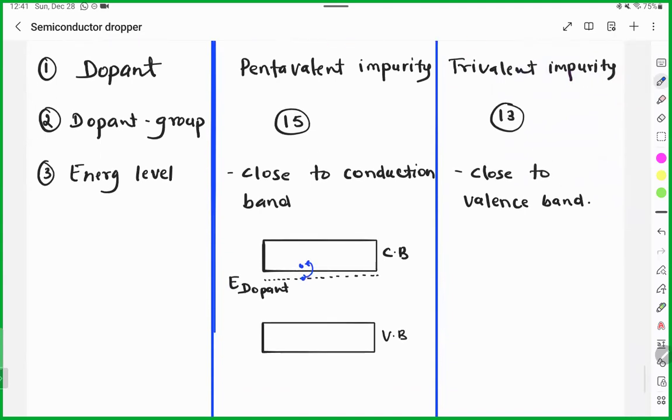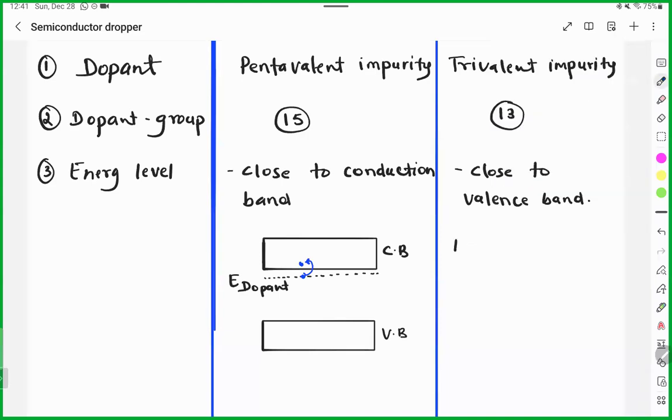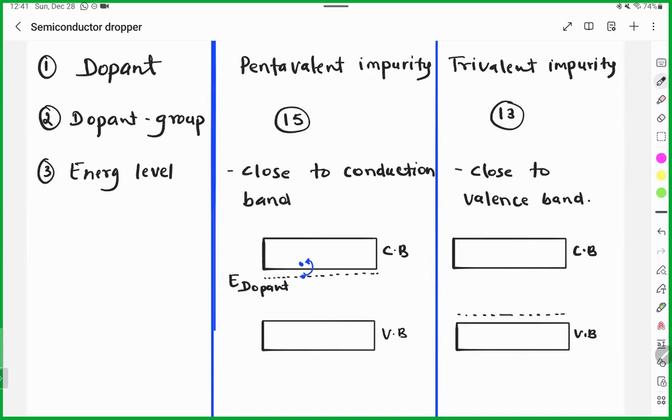But if you see in case of P type, for example, this is the conduction band and this is the valence band. Here the energy level will be very close to this. Then you need very, very high energy to move an electron from that energy level to the conduction band.